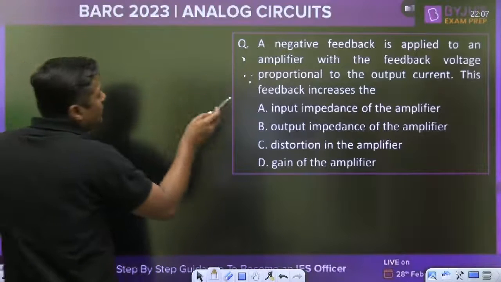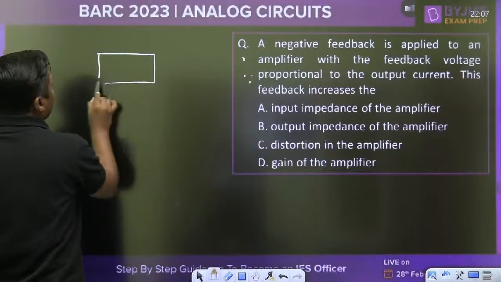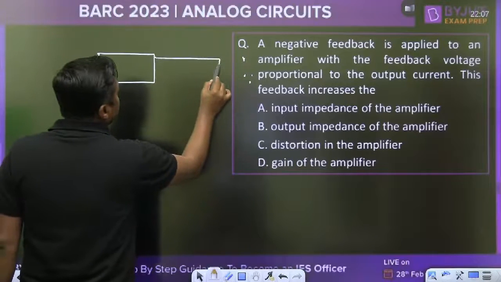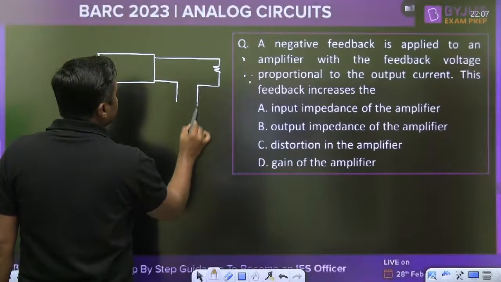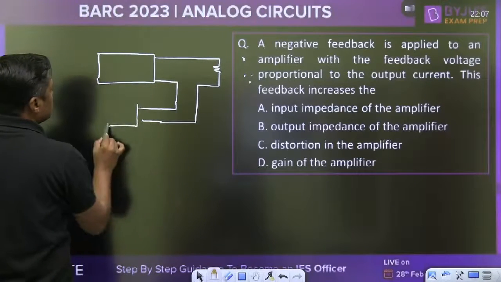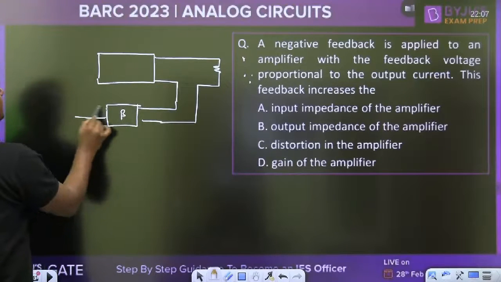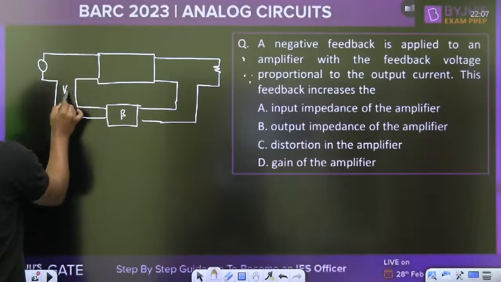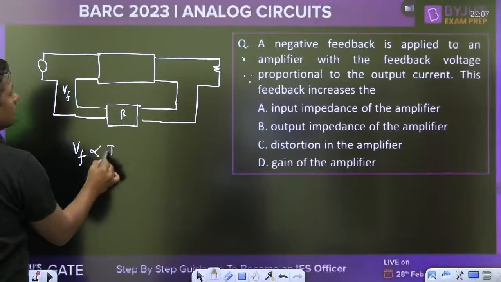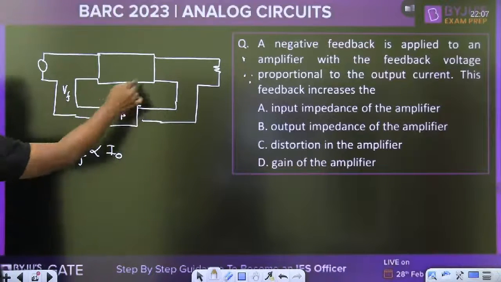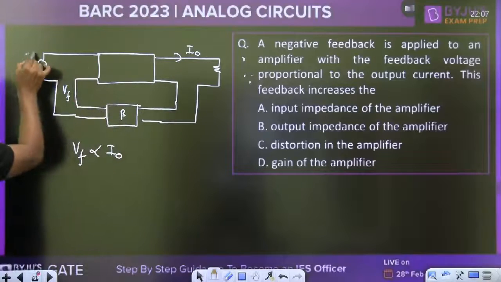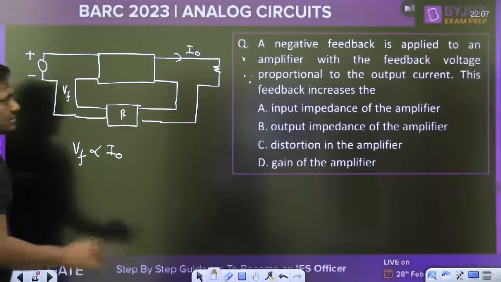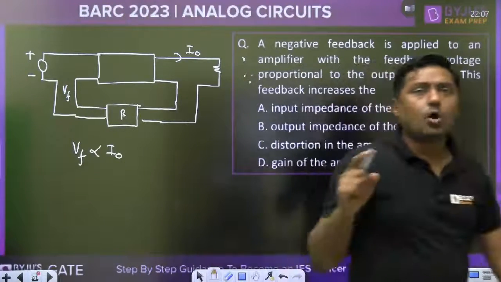Now negative feedback is applied to an amplifier with the feedback voltage proportional to the output current, means we are sampling the current. Sampling the current means series connection. Feedback voltage means this is the VF. Again series connection. Feedback voltage is proportional to the output current because we are sampling the current and mixing the voltage. And that's why series connection means what about the input impedance and output impedance? Both increase. Input impedance increases as well as output impedance increases.